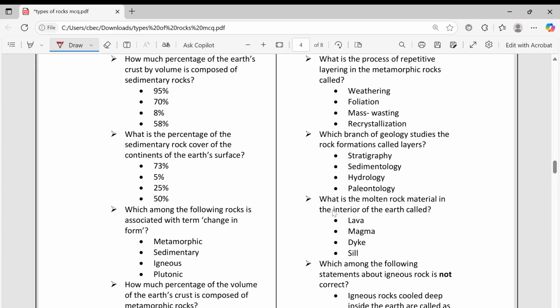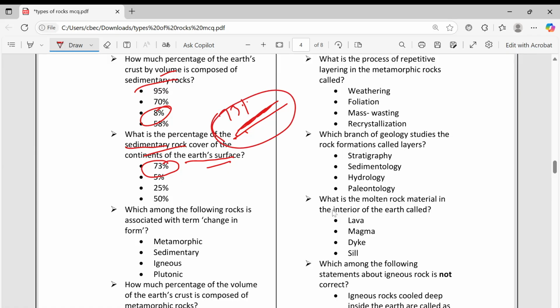How much percentage of the earth crust by volume is composed of sedimentary rocks? I told 7.9, that is 8. If you take the surface, 75% is covered by sedimentary rock. On the surface it is a very thin sheet of sedimentary rock, covering 73% of the land.